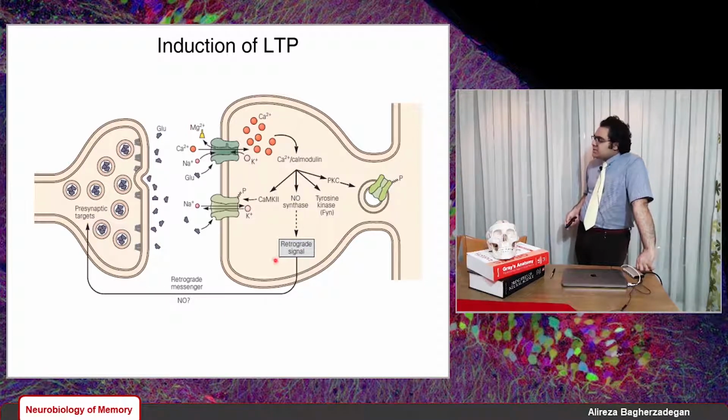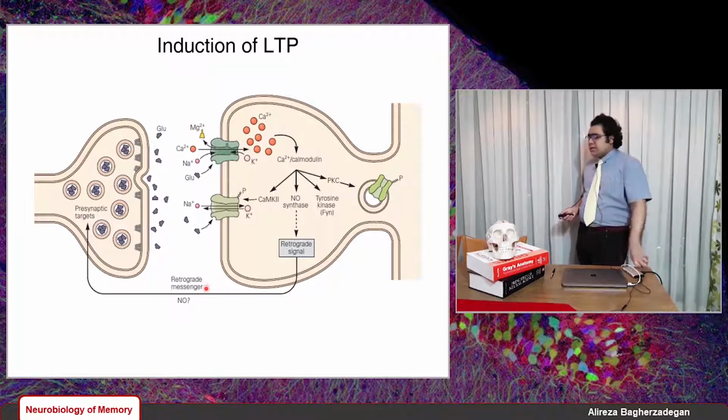It gets out of this postsynaptic neuron, it gets to the presynaptic terminal, and tells the presynaptic terminal to release more neurotransmitters by actually activating protein kinase A and C, I think. So it signals back to the presynaptic terminal, and tells it to enhance its transmitter release.